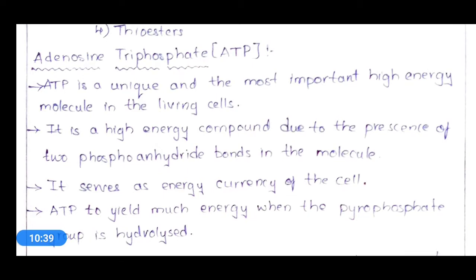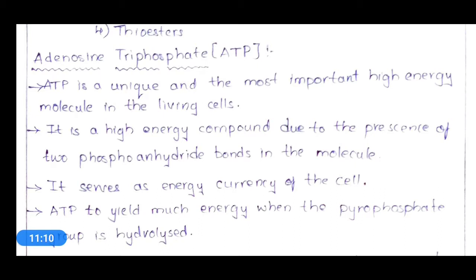ATP is a unique and the most important high energy molecule in living cells. It is a high energy compound due to the presence of two phosphoanhydride bonds in the molecule.